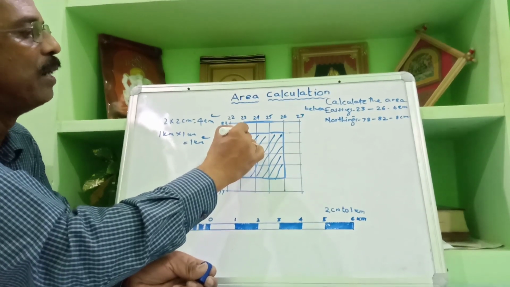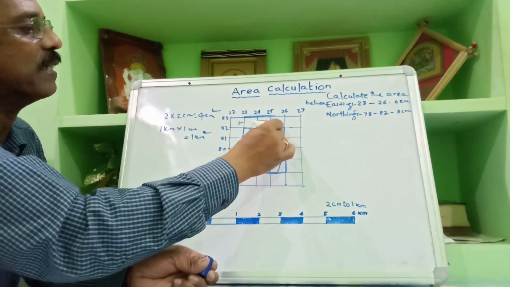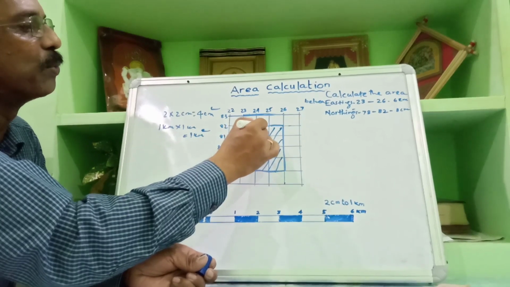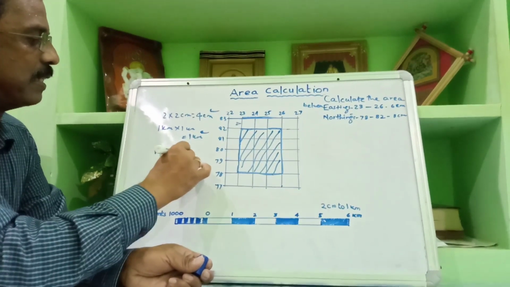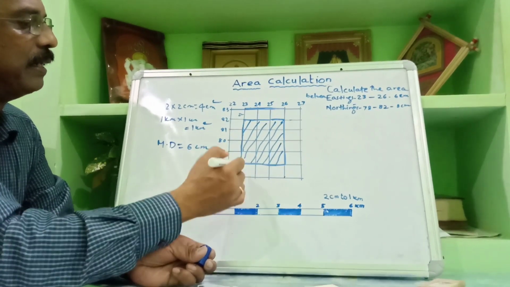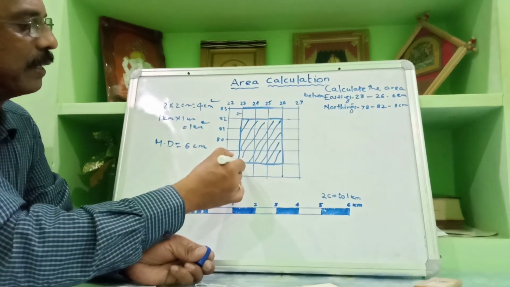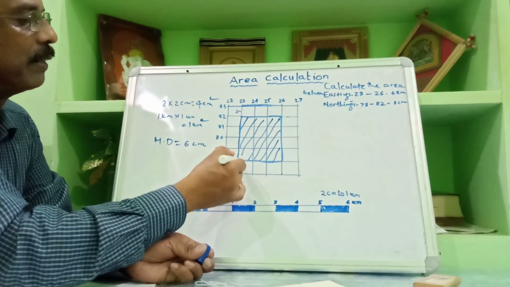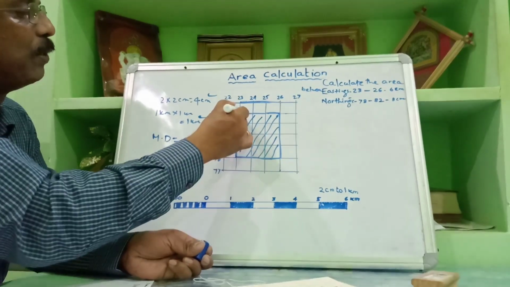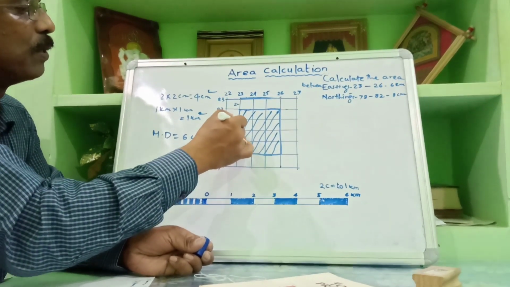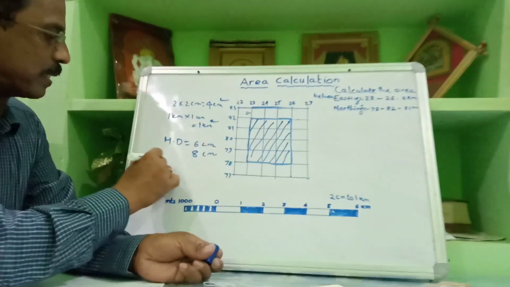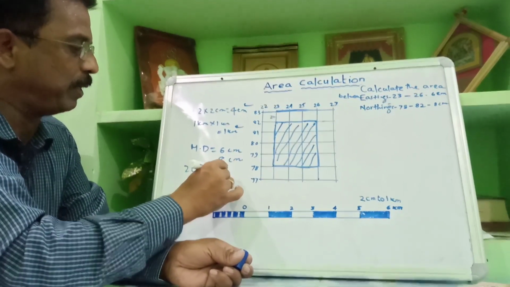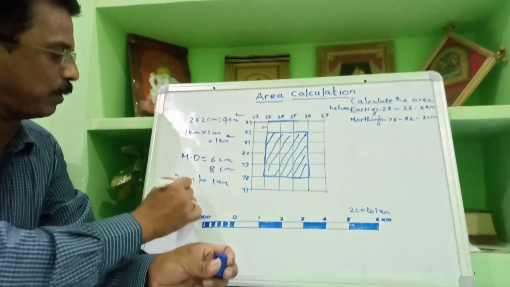The breadth here is 23 to 26 easting. So 2 centimeter, 2 centimeter, 2 centimeter, so the map distance is 6 centimeter. Similarly, from 78 to 82, 2 centimeter, 2 centimeter, 2 centimeter, 2 centimeter, so 8 centimeter.